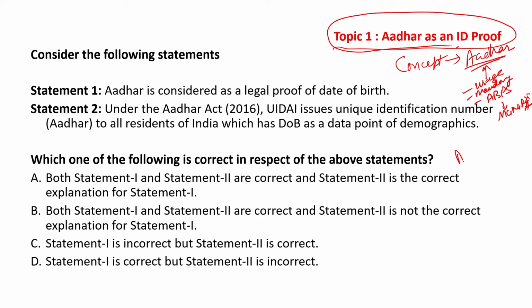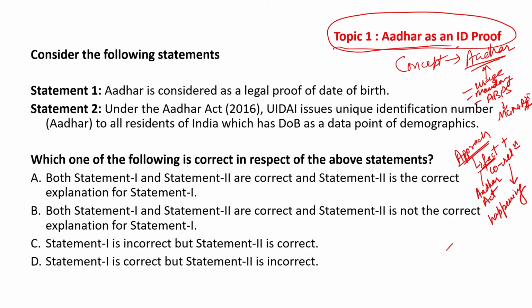Now the approach that we need for this particular question is a fact plus correlation approach, wherein we need to know about the facts, for example, Aadhar Act, and the correlation, what is happening on the ground, right?